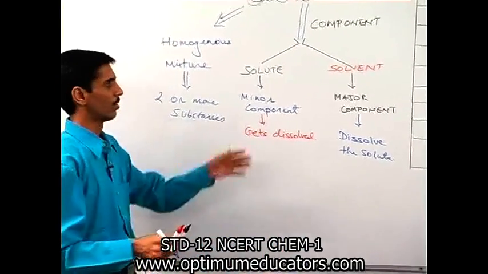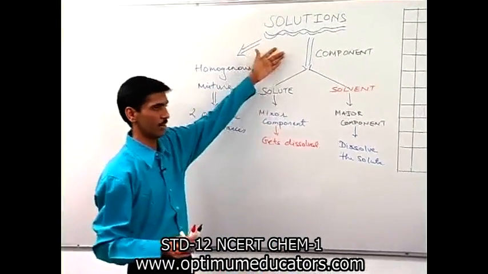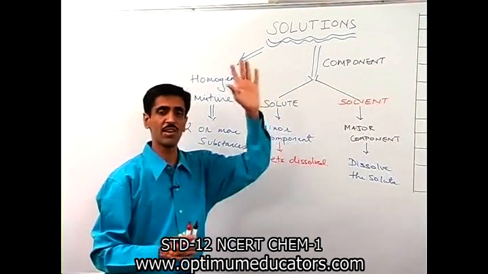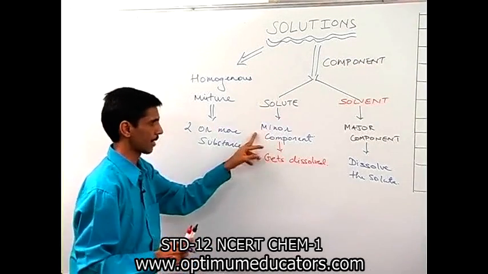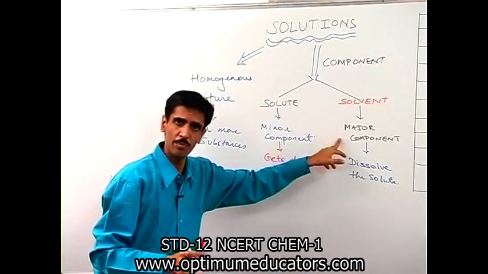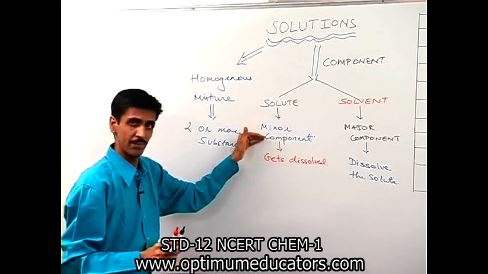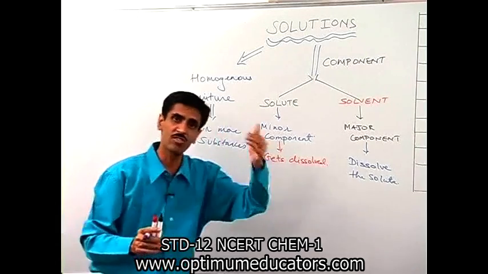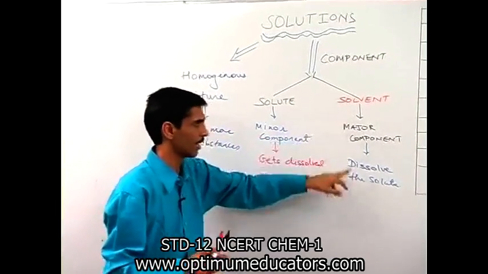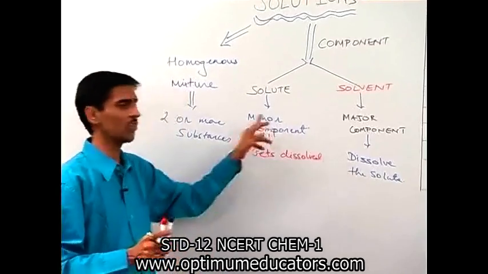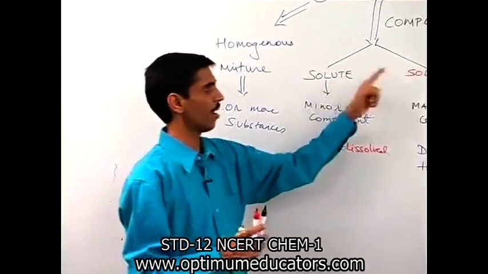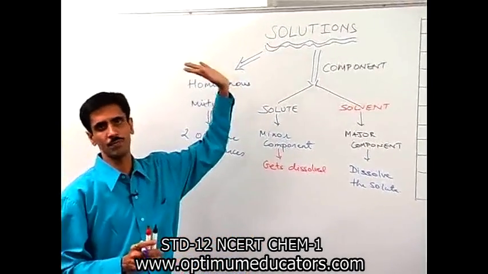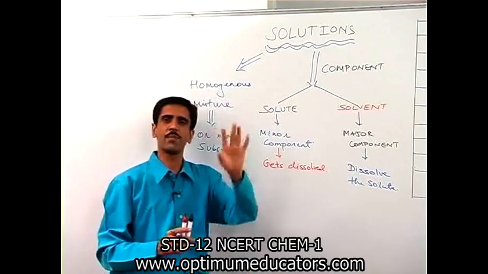Alright? So, once again a briefing part. Solution is made up of two components. Solute, solvent. Generally, solute minor component में है. Solvent is major component. At the same time, it has an ability to dissolve. Okay, solute itself gets dissolved, whereas solvent has an ability to dissolve the solute. Okay, so mixing of both these components gives you nothing but what? Solution. Okay, so that is what the introduction part is about.